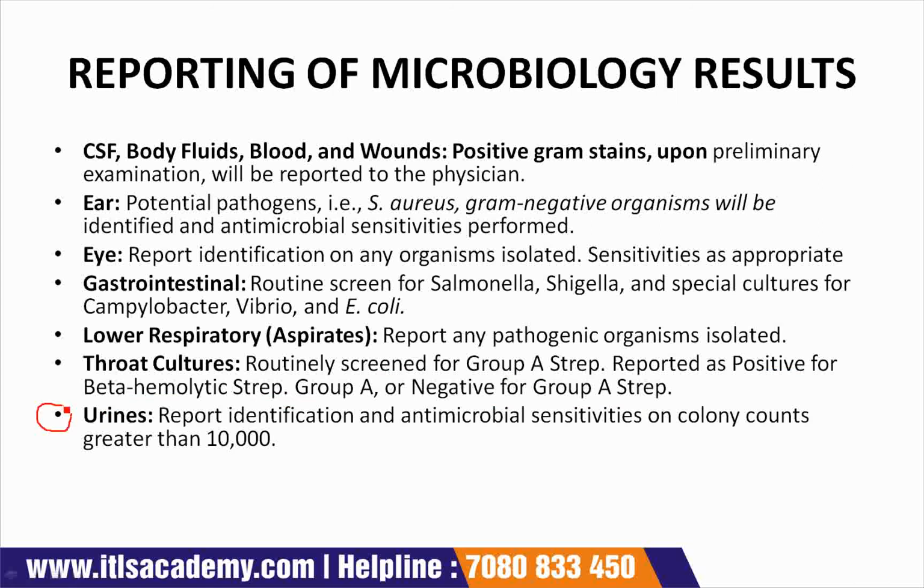Next one is urine. Report identification and antimicrobial sensitivities on colony counts greater than 10,000.